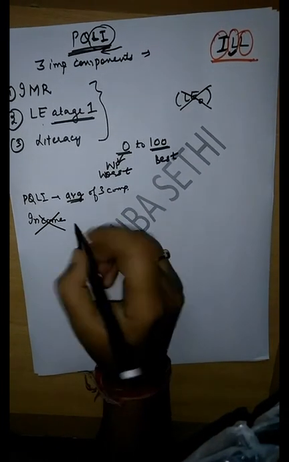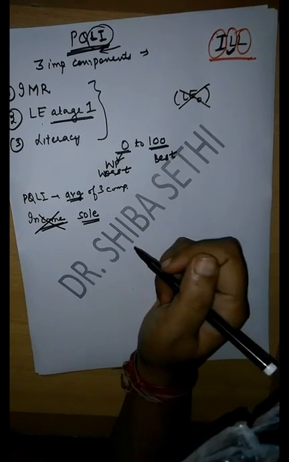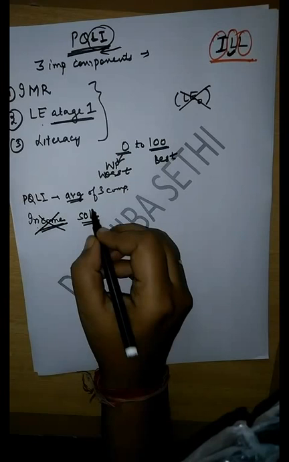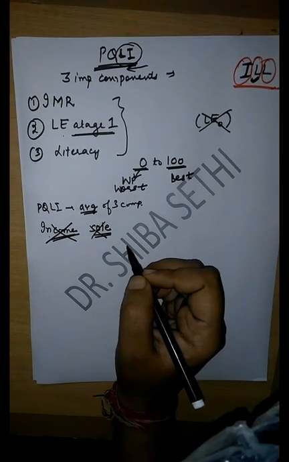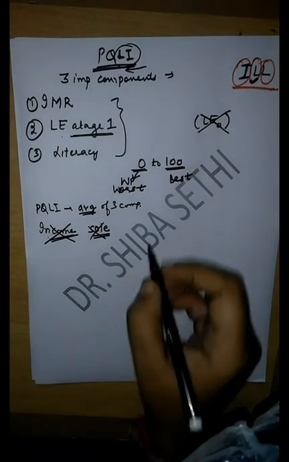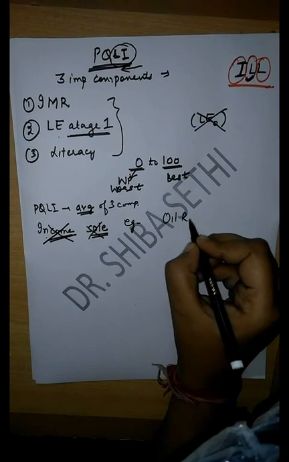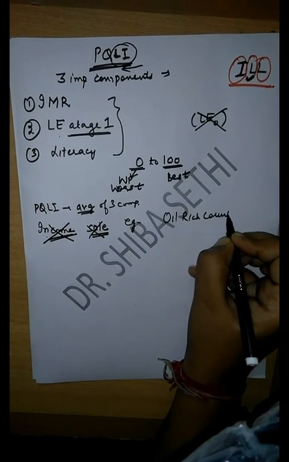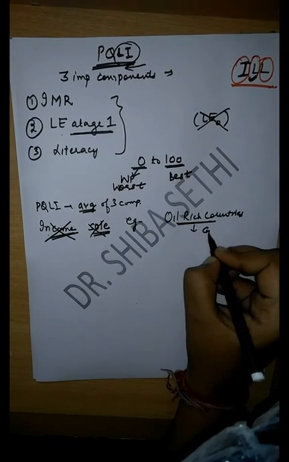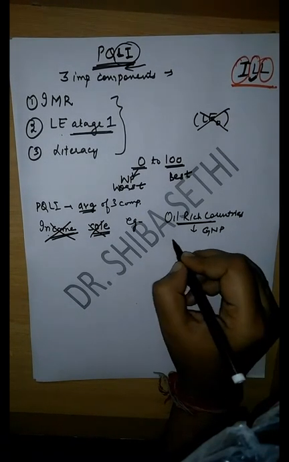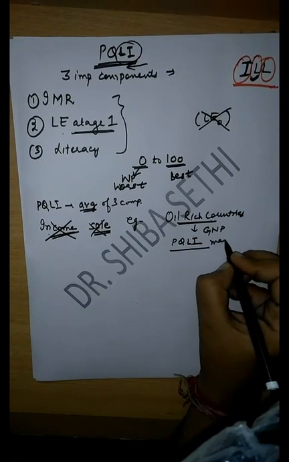This indicates that income is not the sole criteria which is responsible for improving the quality of life of the country. Other criteria are also responsible for improving the quality of life of the country. Now let's take some examples. For example, oil-rich countries have very high GNP, but their PQLI may not be very high.